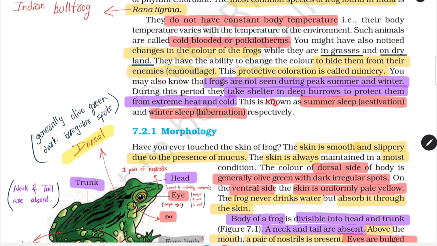Frogs are not seen during peak summer and winter because they take shelter in deep burrows to protect them from extreme heat and cold, and this is called summer sleep and winter sleep. Summer sleep in other terms is called estivation, and winter sleep is called hibernation. Remember, frogs are not seen in peak summer and winter because they sleep. And why do they sleep? Actually, to take shelter, to protect them from extreme heat and cold.